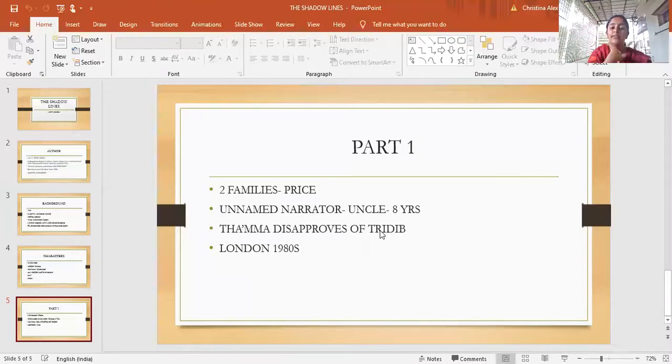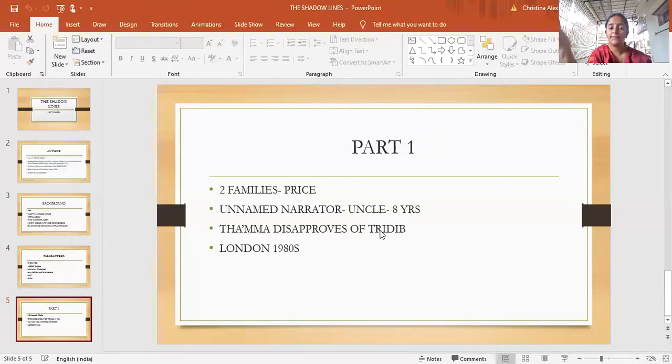When we begin the story, the unnamed narrator is telling us the story of his uncle, and he begins the story when his uncle was 8 years old. What is interesting is that at this point in time, when he's telling the story about his 8-year-old uncle, he is also 8 years old. So he's seen comparing himself to his 8-year-old uncle and trying to imagine if he looked similar to him.